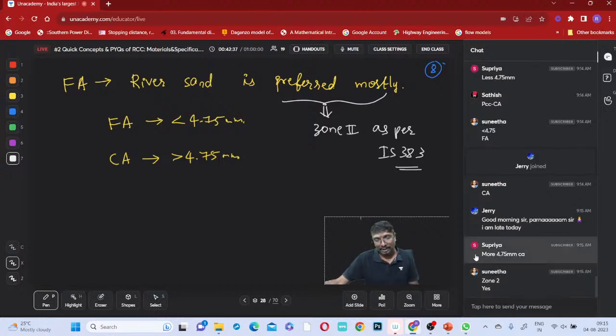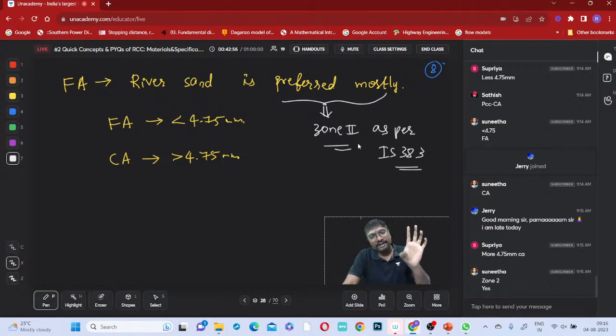Yes or no? So we have to do the sieve size analysis. After doing the sieve analysis and grain size distribution, we can identify which zone it is. There is a procedure mentioned in that. Don't worry, those things we'll study in building materials, not here. Here we only study the sand required for concrete. Zone 2 and river sand are preferable as per IS 383. Shall we move to the next element? Water.